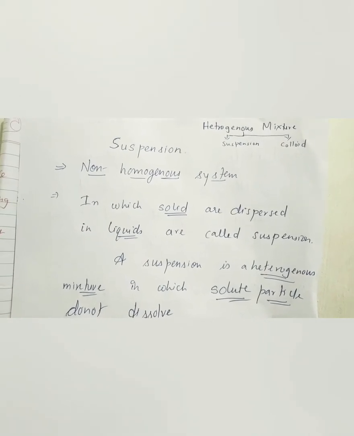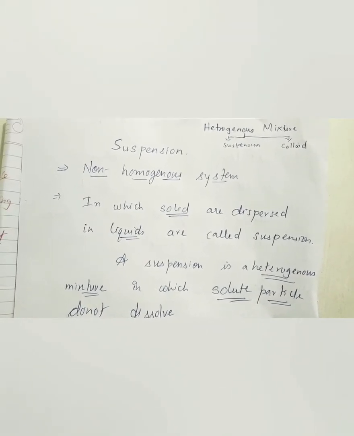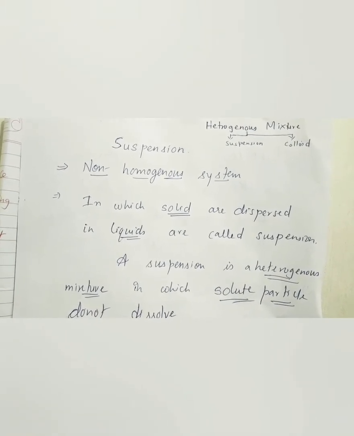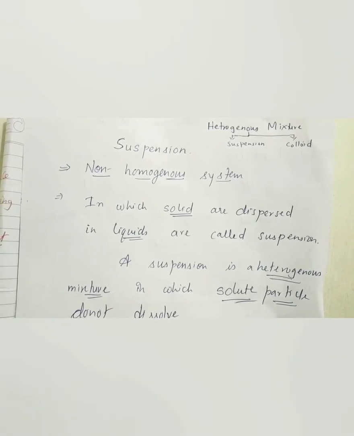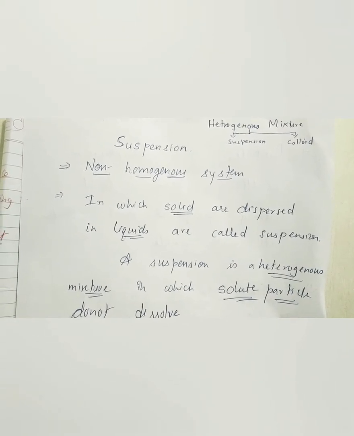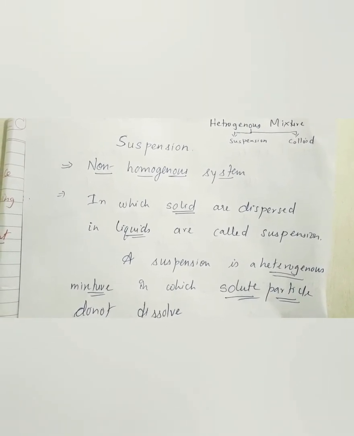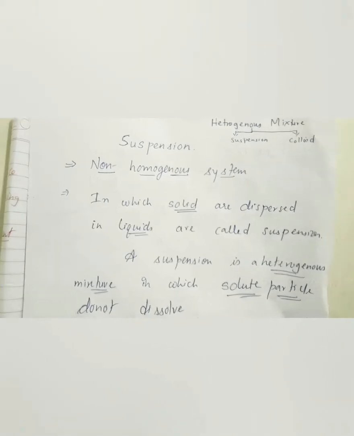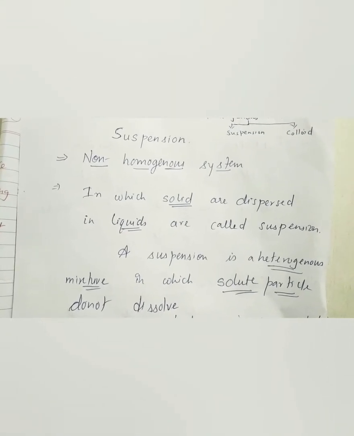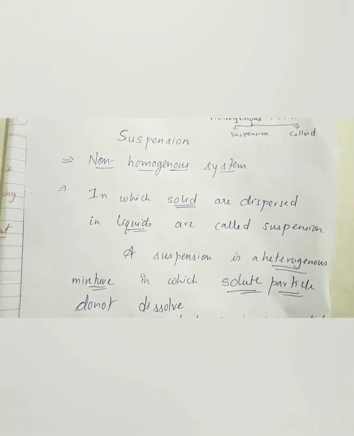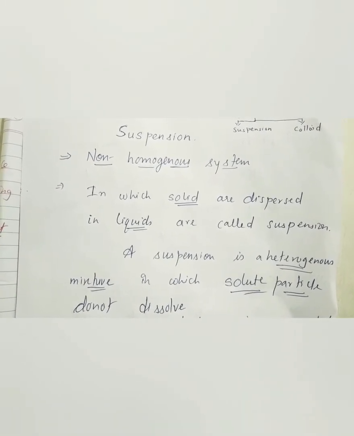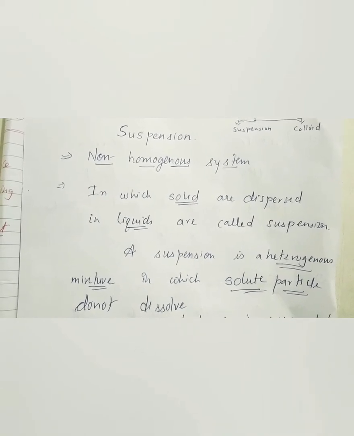Good morning, students. So today we're going to discuss suspension. So far we have talked about pure matter and impure matter. In pure matter we have discussed elements and compounds. In impure matter we have discussed mixtures, and mixtures are of two types: homogeneous mixtures and heterogeneous mixtures. In heterogeneous mixtures we can see there is one suspension and the other one is colloids, which we're going to talk about. Suspensions are non-homogeneous systems, or we can say non-homogeneous mixtures.